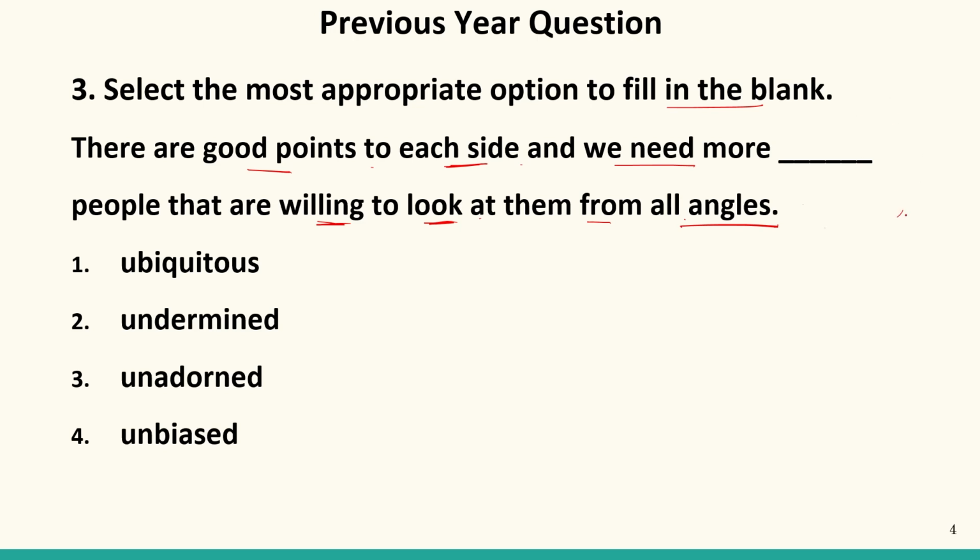Now in this blank, let us see the options. Ubiquitous, undermined, unadorned, unbiased. So if a person looks from all the angles, it means he's not partial, he's not biased. It means our answer should be unbiased, that is 4th. So our answer will be unbiased.